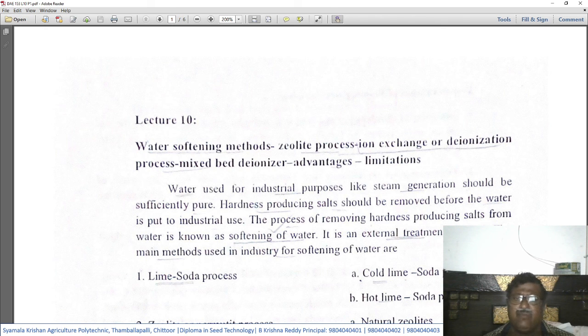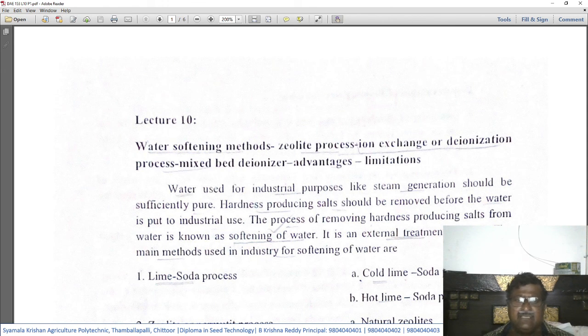The process of removing hardness producing salts from the hard water is known as softening of the water. It is an external treatment method. That is, the water is treated before its usage, so it is called external treatment.